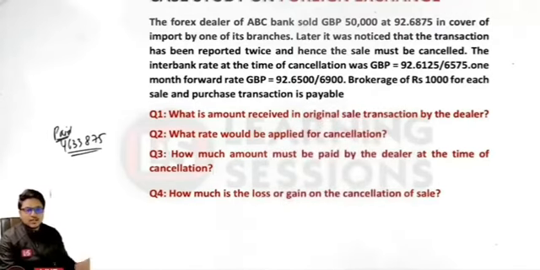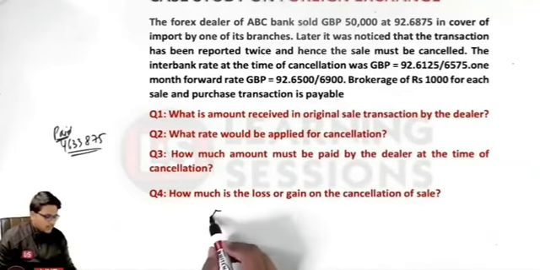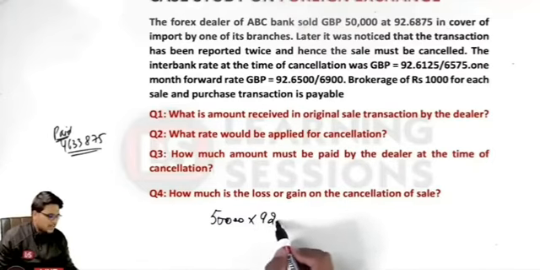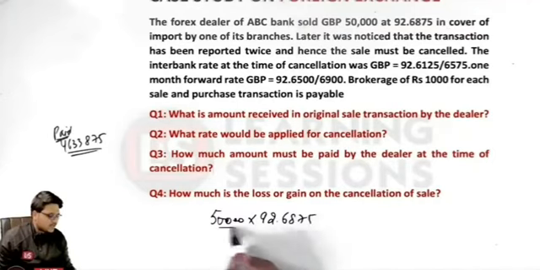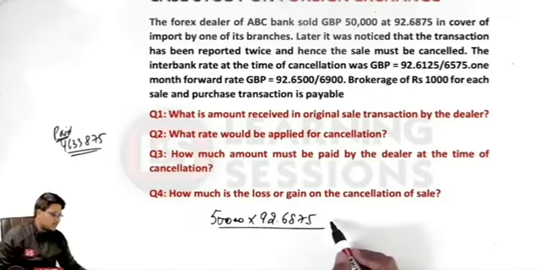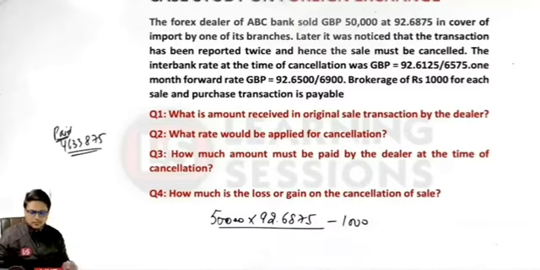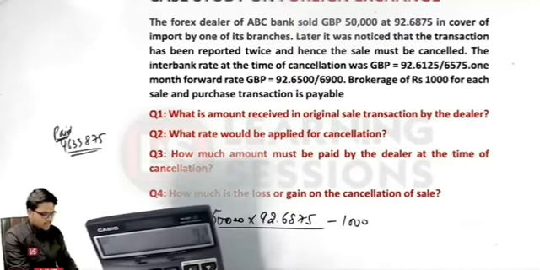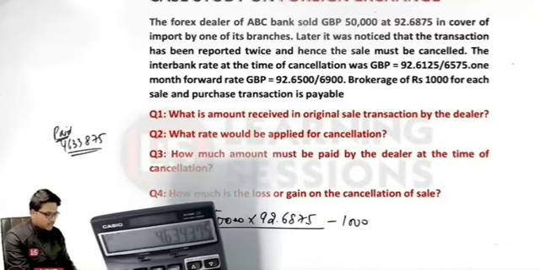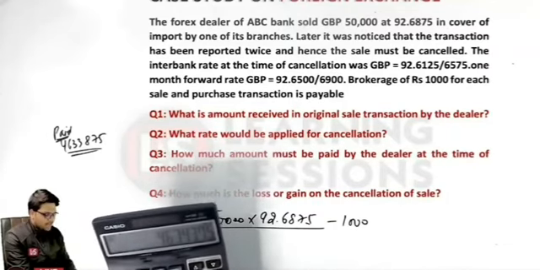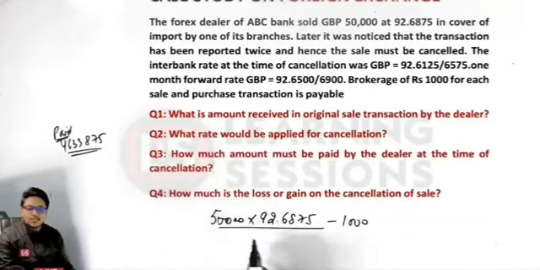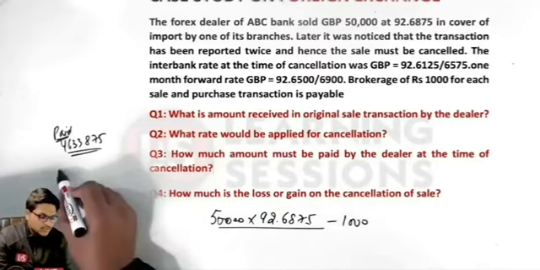So what actual the another transaction there was? It was amounting to 50,000 of the GBPs at what price? At 92.6875. That was an extra transaction, and for the rupees 1000 were to be subtracted from that particular case. So what would be the answer over here? So it is 50,000 into 92.6875, that is amounting to 4634375 minus the 1000. So that was the actual amount on the actual transaction, that was the extra cost. Okay, so this is the CP we can say.